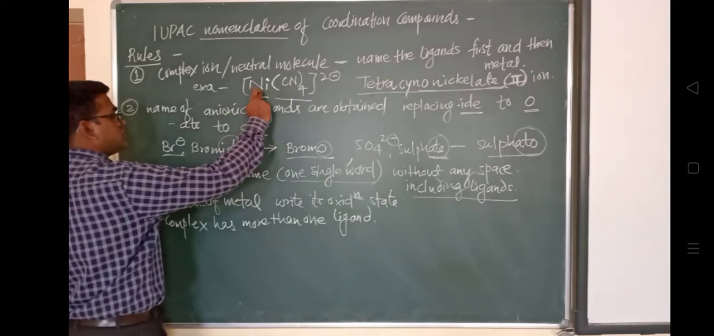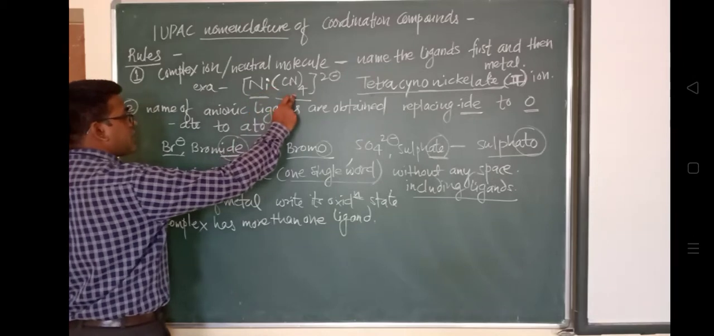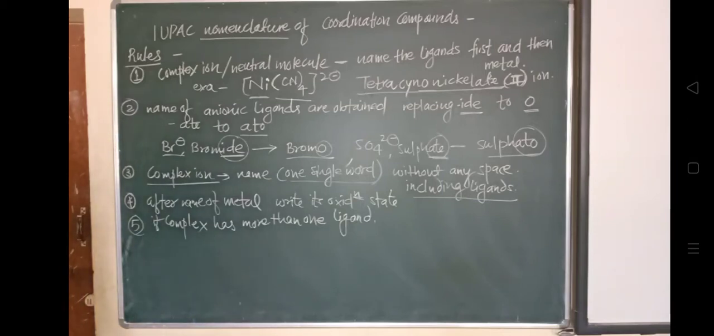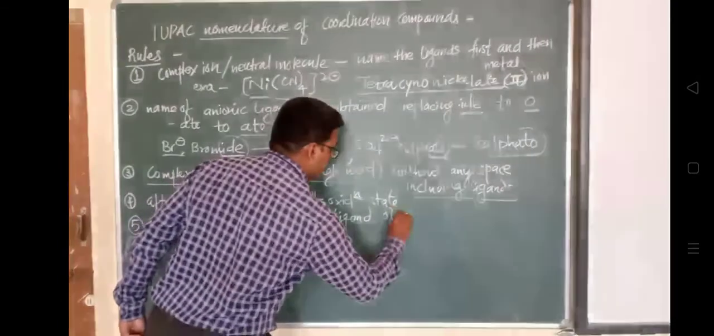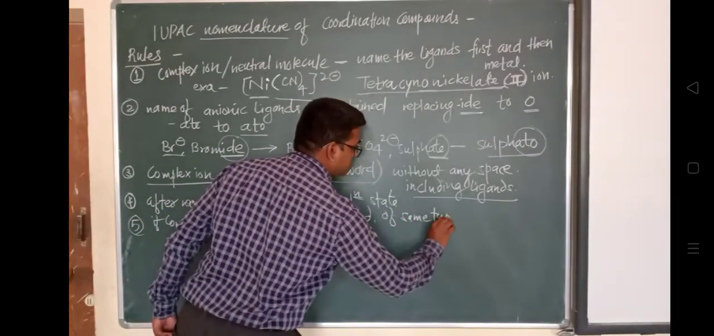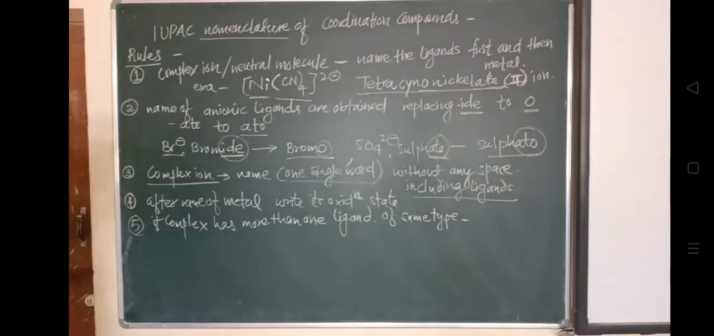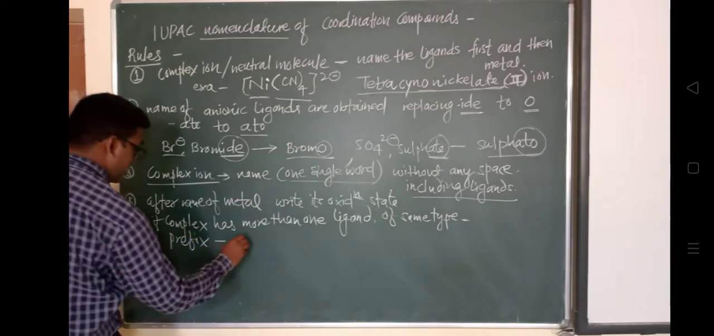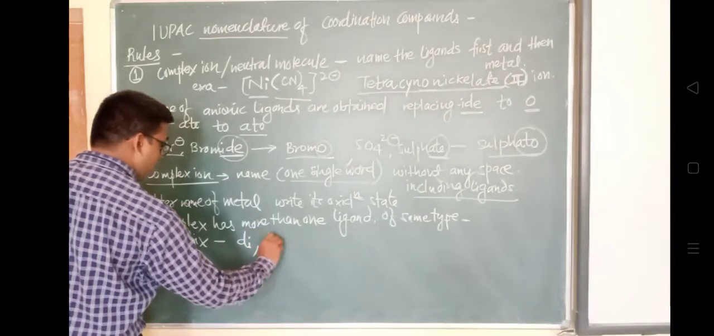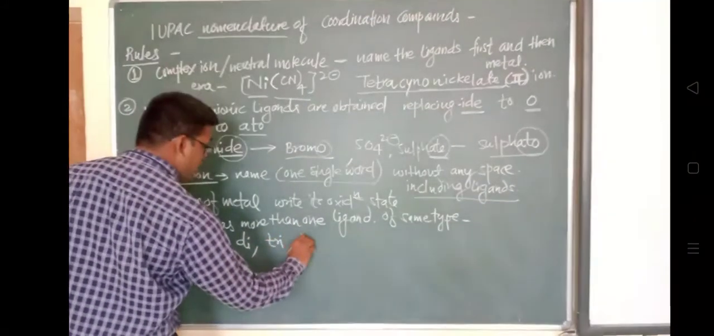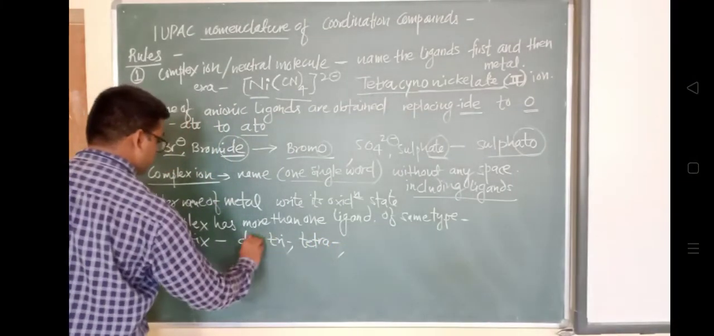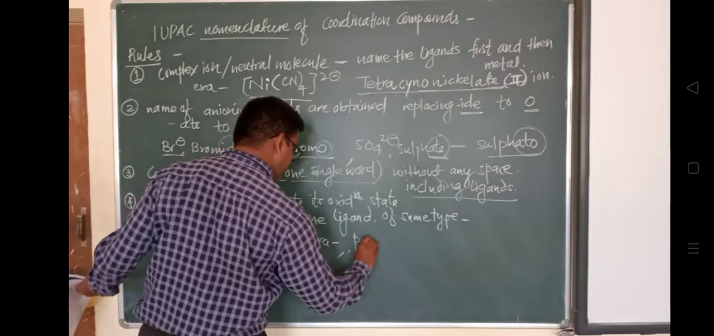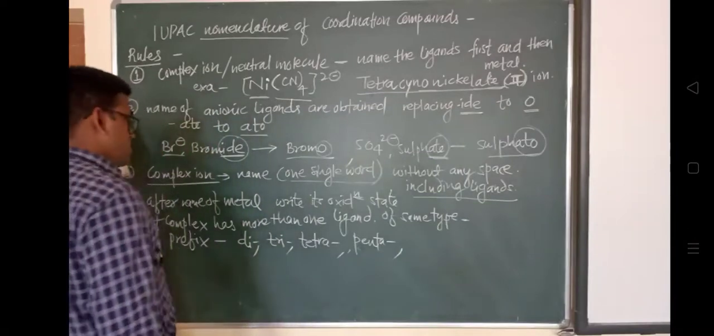So if a complex has more than one ligand of the same type, then their prefix should be like this: di if it is double, tri if triple, tetra if four, then penta, hexa, hepta, deca, and so on. These prefixes must be added to the nomenclature.